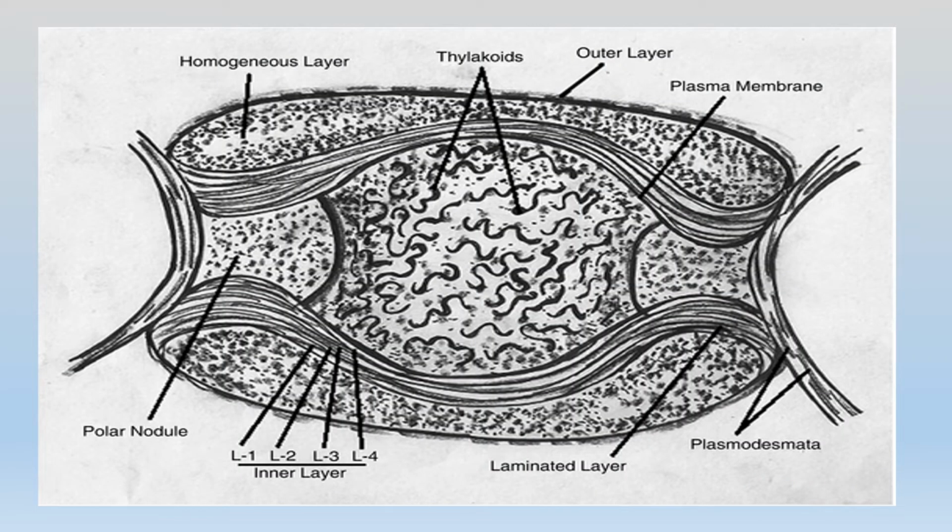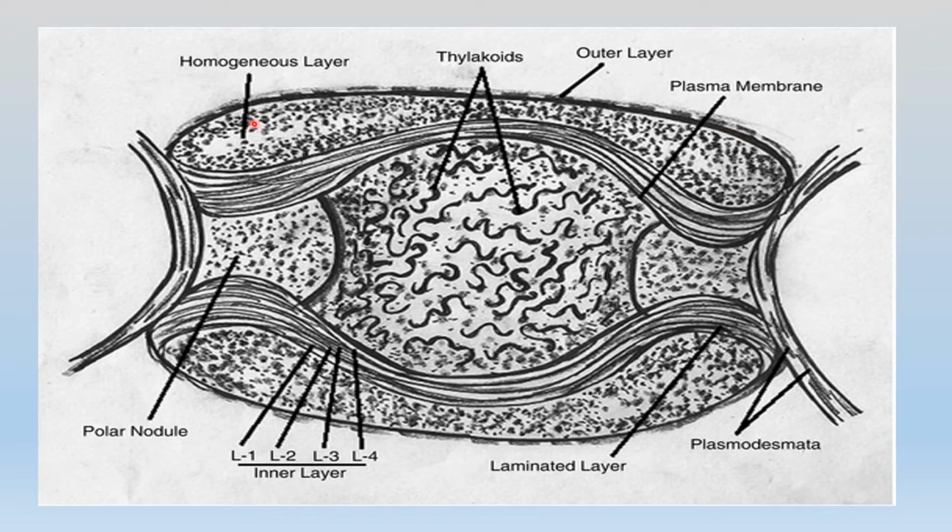This is the structure of the heterocyst. We see that the outer cell wall is quite thick. It is much thicker at the poles than laterally. Laterally it is much flattened, but much thicker in the polar region. We know that all gram-negative bacteria have a much thicker wall than gram-positive bacteria. So cyanobacteria is also a gram-negative bacteria.